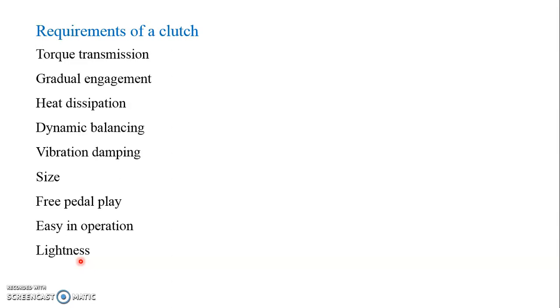The body in this explanation means the clutch.